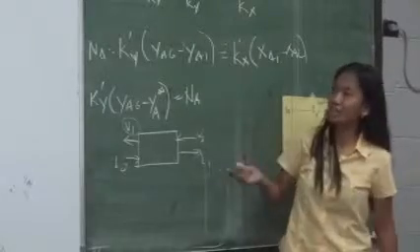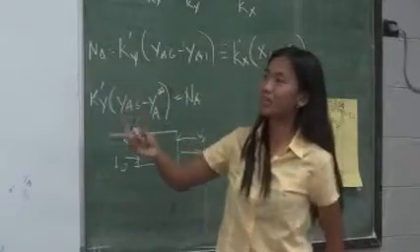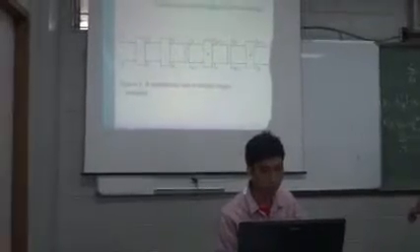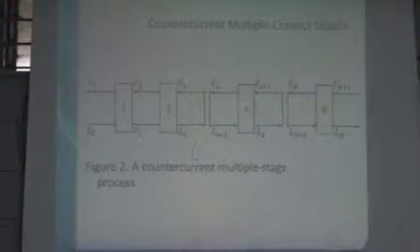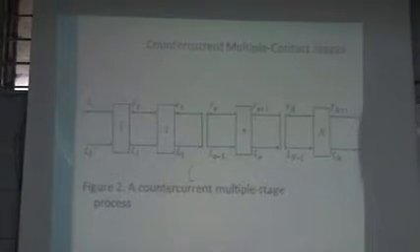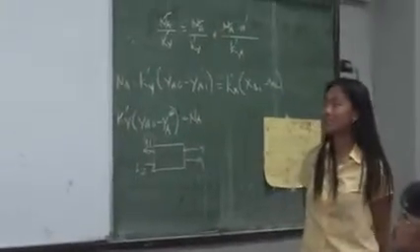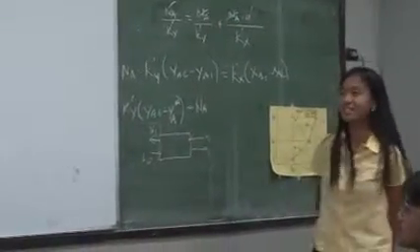So what we do is multiple countercurrent contact stages. So yung magiging flow diagram natin will look like this, where L naught and V n plus 1, and L n and V1 are our primary phases. Tapos, N is the total number of equilibrium stages. The purpose is to transfer more solute from one phase to the desired phase. Because as I have said earlier, if we do this multiple times by contacting V1 with fresh L0 every time, L1 will be very diluted. An advantage is we conserve L0 and get the more concentrated product.